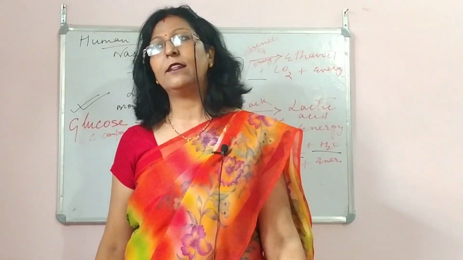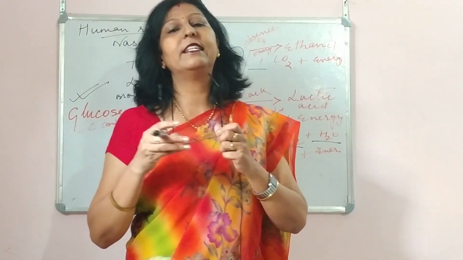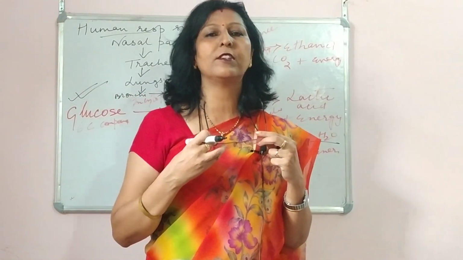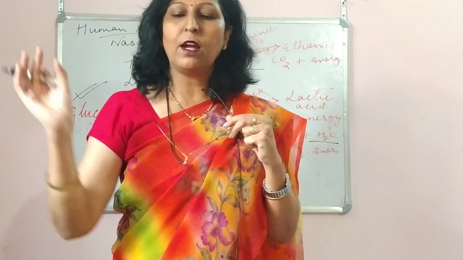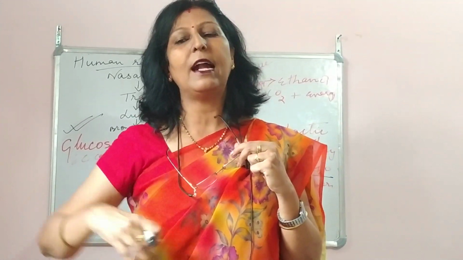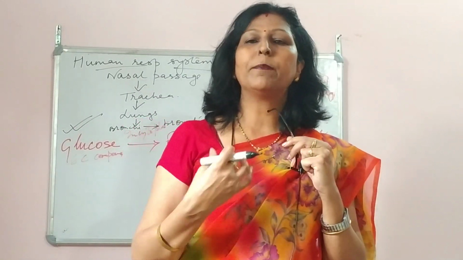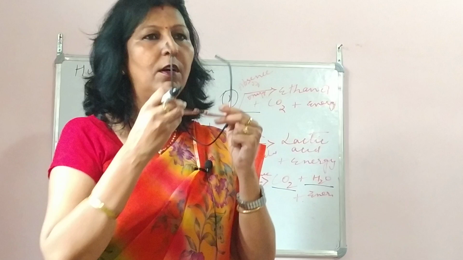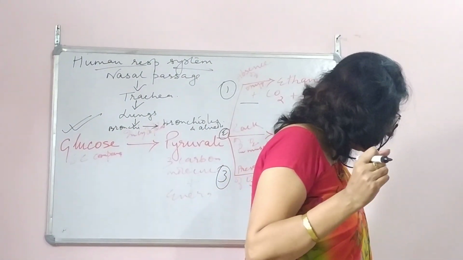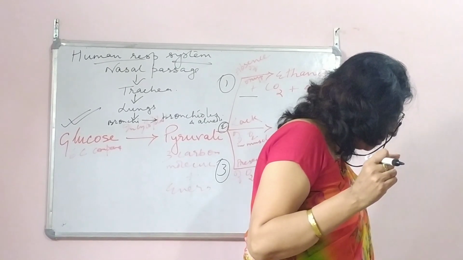Okay, then when we talk about the fishes and the other organisms, they take the oxygen which is dissolved in water. Aquatic organisms, fishes and all, and in them what happens? A very small amount of oxygen is present in the water, and it passes through the gills. And there it takes in that particular oxygen. So there again, that much oxygen is available to it. And then let us come to human beings.